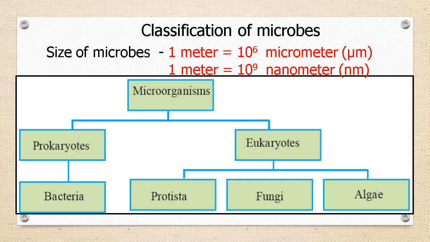Students, please concentrate on the chart. As you can see, microorganisms are divided into two major groups, prokaryotes and eukaryotes. You are very well aware of the prokaryotic cell and eukaryotic cell as we have revised this in the previous module also. Prokaryotic cells are very simple cells. They are without distinct nucleus and cell organelles, whereas eukaryotic cells have a well-defined nucleus and cell organelles.